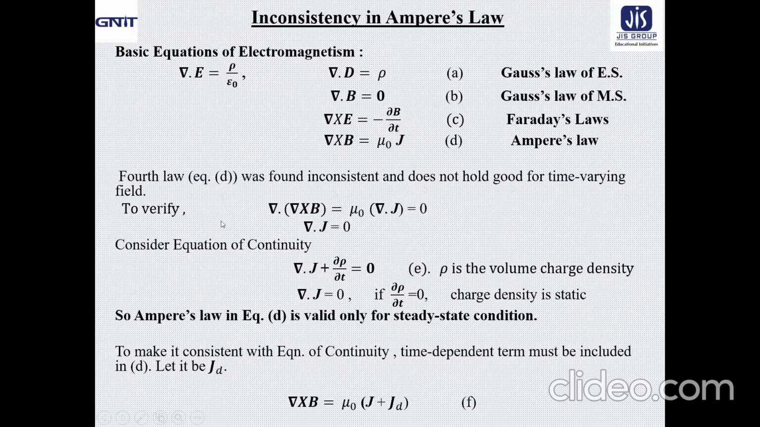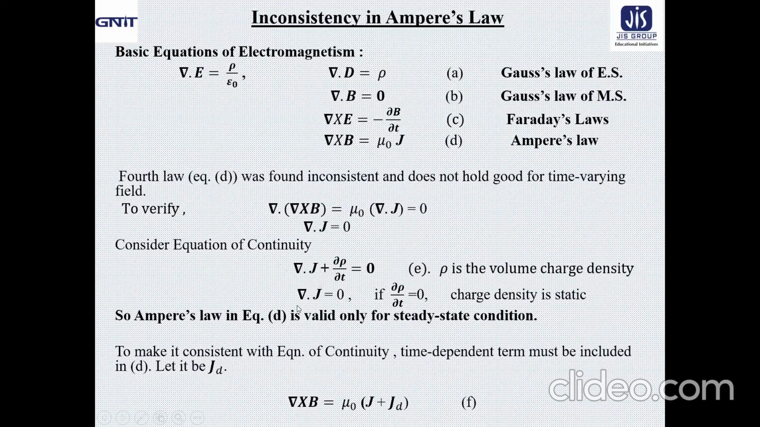To verify it, let us take the divergence on both sides of equation D. So del dot del cross B equal to mu naught del dot J. Since the divergence of a curl equals 0, we get del dot J equal to 0 from Ampere's law. Now, according to the equation of continuity, we all know del dot J plus del rho by del t equal to 0, where rho is the volume charge density. Basically, it is nothing but the differential form of conservation of charge, so in electromagnetism we always have to consider it.